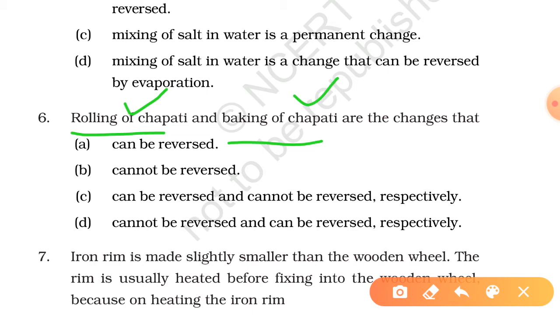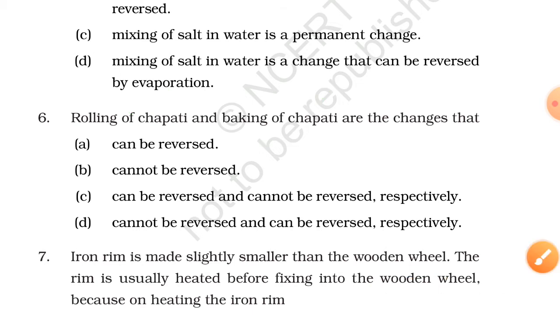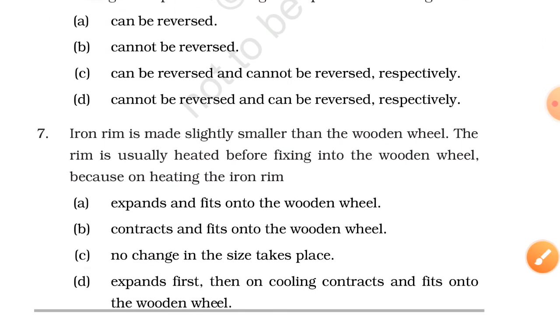Baking of chapati, that's a non-reversible change. Just because we have baked the chapati, we cannot make it raw again. So this change cannot be reversed. Look at the seventh question.